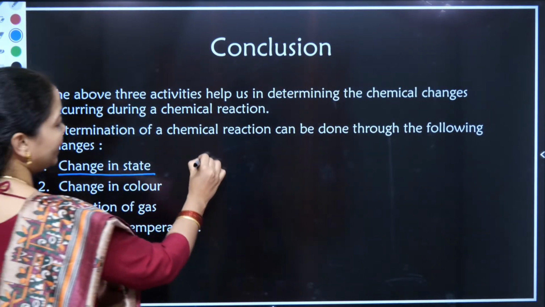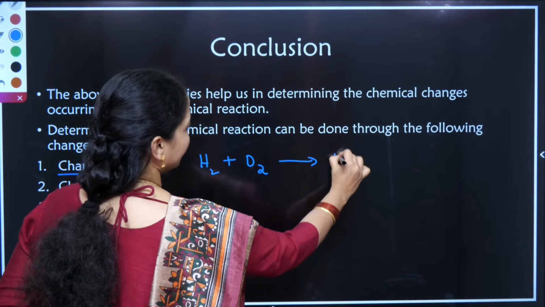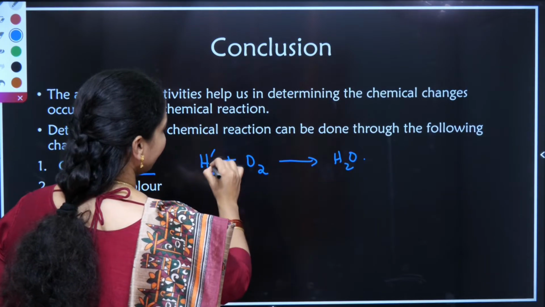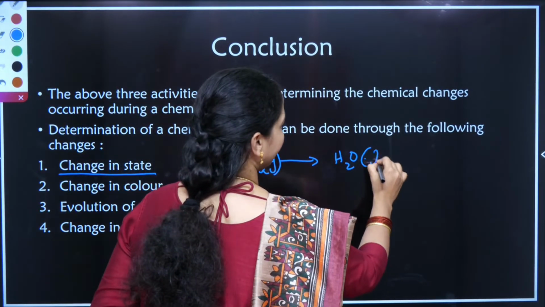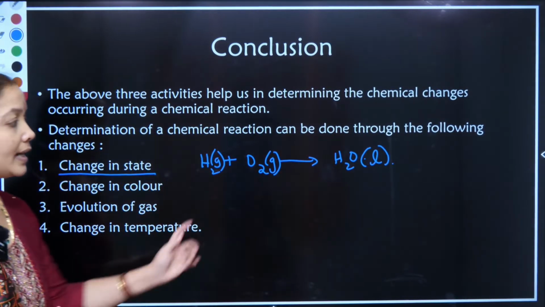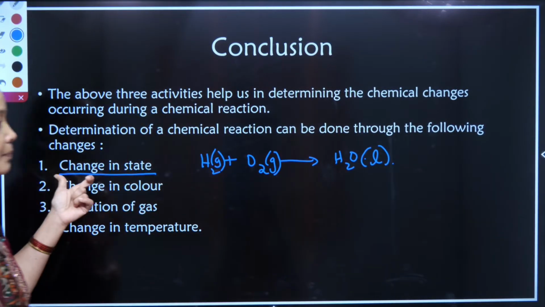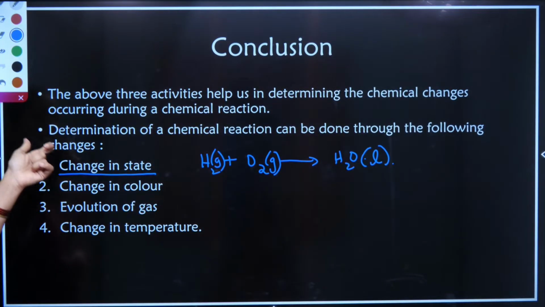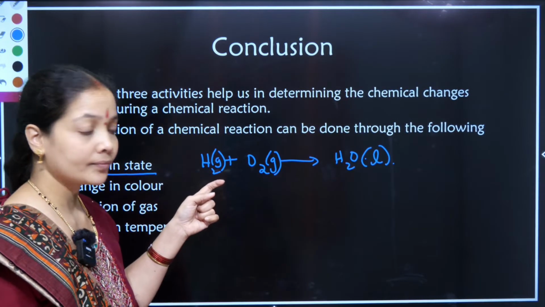I told you, when hydrogen is reacting with oxygen, I get water. This was my gaseous state, this is also my gaseous state, but I get a liquid state. In the reactants, I have two gases combining and the product is left with a liquid state. So I say the first characteristic of a chemical reaction is change in state.